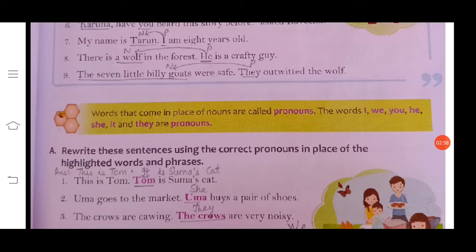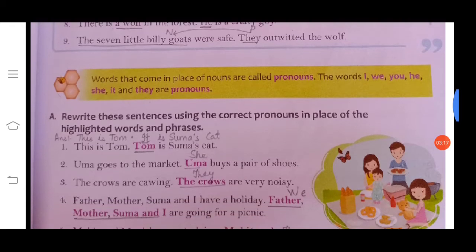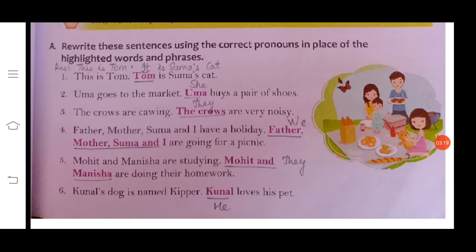Number 9: the 7 little billy goats were safe. They outwitted the wolf. So the noun is the 7 little billy goats and the pronoun used for this noun is they. Okay, in the same way you have to do this exercise in your book. Now let us move on to exercise A.